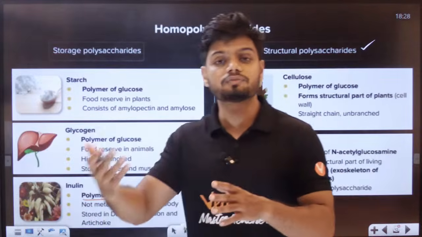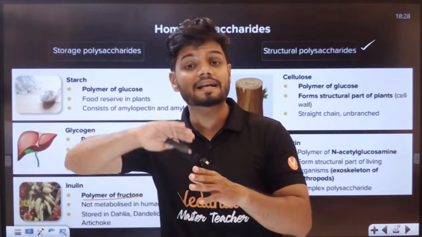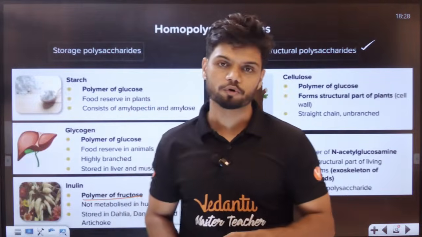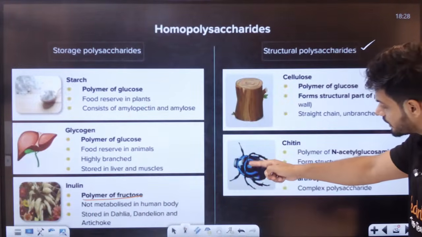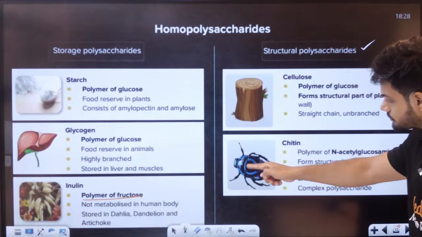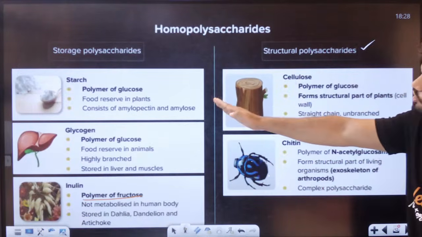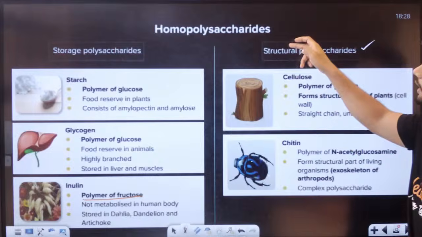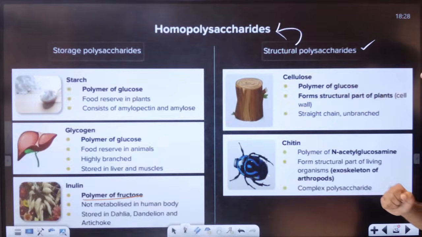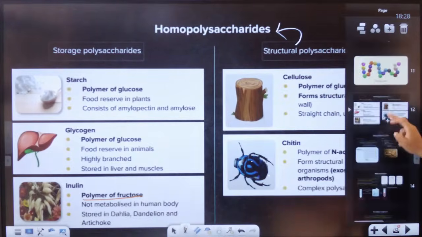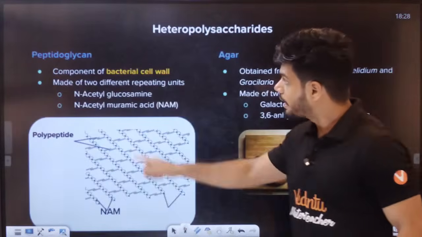And where is chitin found? Chitin is found in the exoskeleton of arthropods, that is insects. So the exoskeleton is made up of chitin. Okay, so that is the structural type of homopolysaccharide. Students, that is homopolysaccharide. Now students, this is heteropolysaccharide.